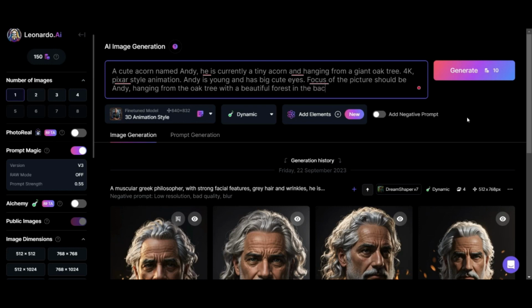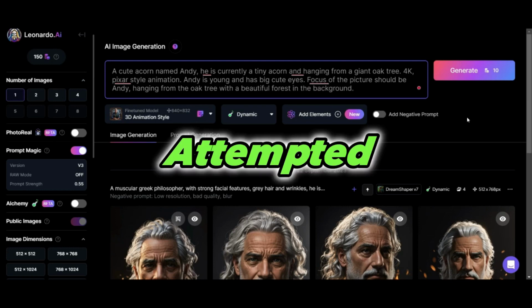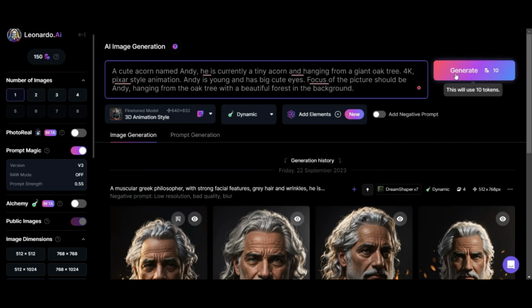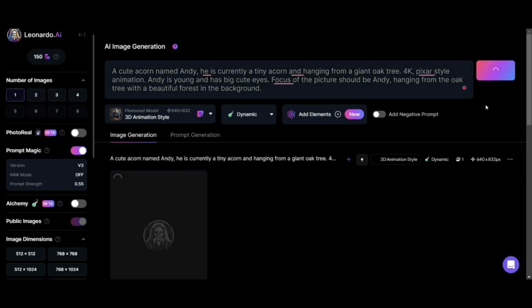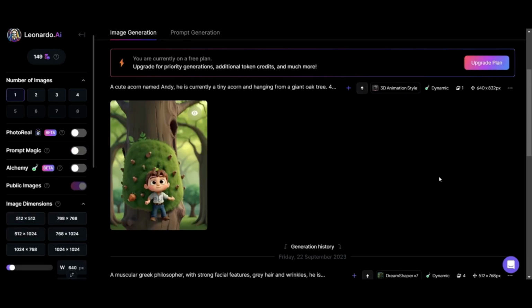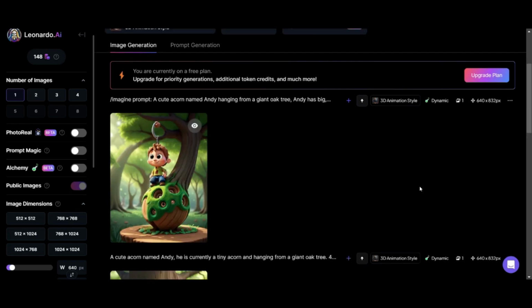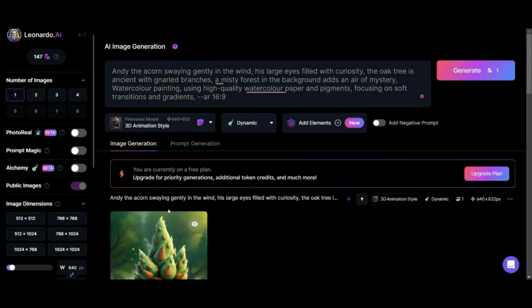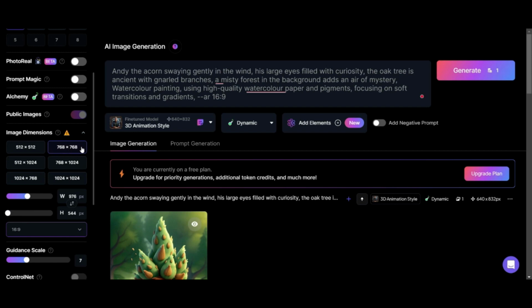So what I did was I went to Leonardo and I attempted to get some imagery out of it. I even worked on a couple of ChatGPT prompts, and some of the results it turned up with were, well, based on my prompting, they weren't great. I mean, we had a guy positioned in a tree. None of it really came up with Andy the acorn. And I tried various prompts. Eventually, I reached a point where I wasn't happy with it.